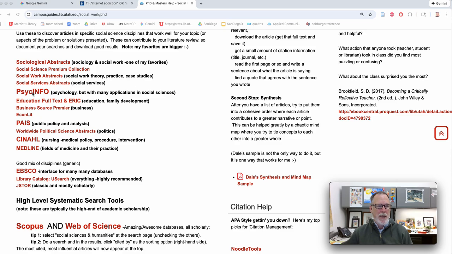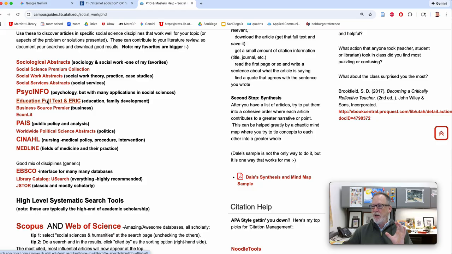PsycInfo is only one database, but you can go into Sociological Abstracts and see what societies are doing. You can go into PAIS and see what public institutions are enacting these things. So you could do the same keyword searches and end up with different bodies of literature of people trying stuff. So don't feel like psychology is the only way to go. In Education Full Text, you might find public policy written about it, et cetera. So you're not stuck with just PsycInfo.